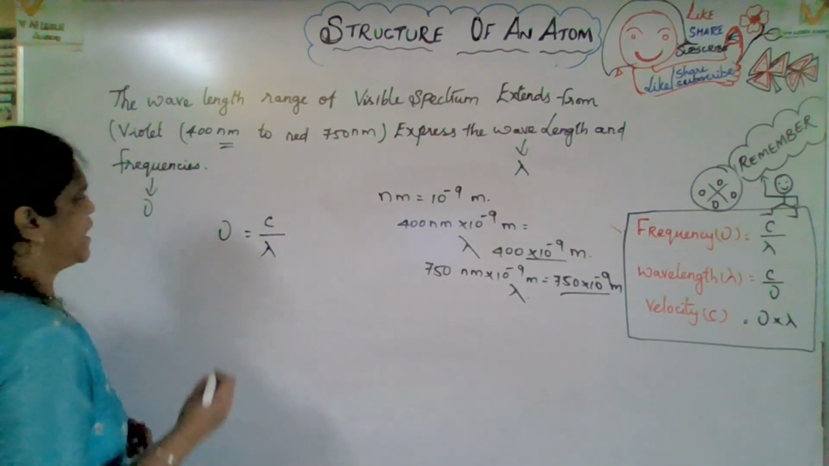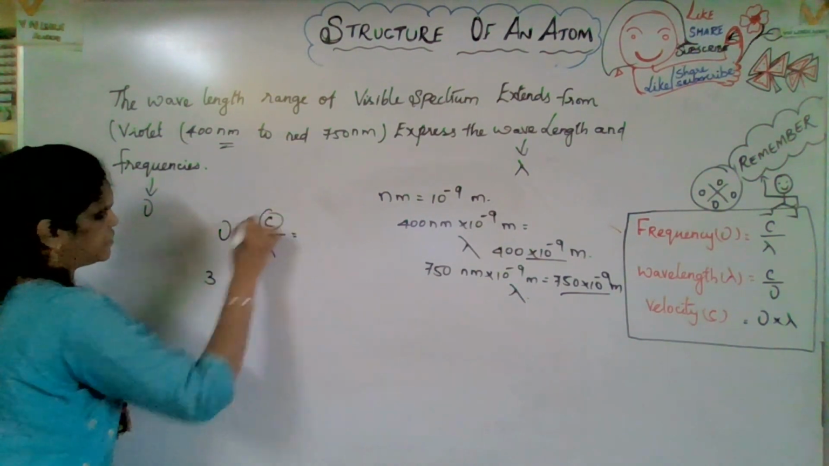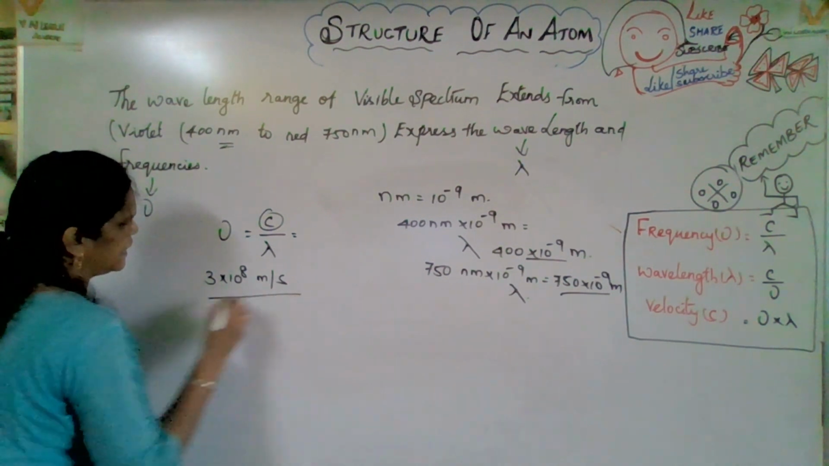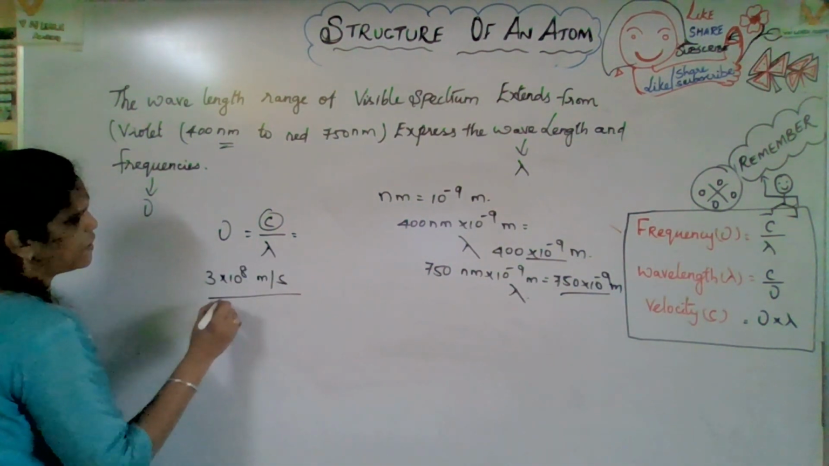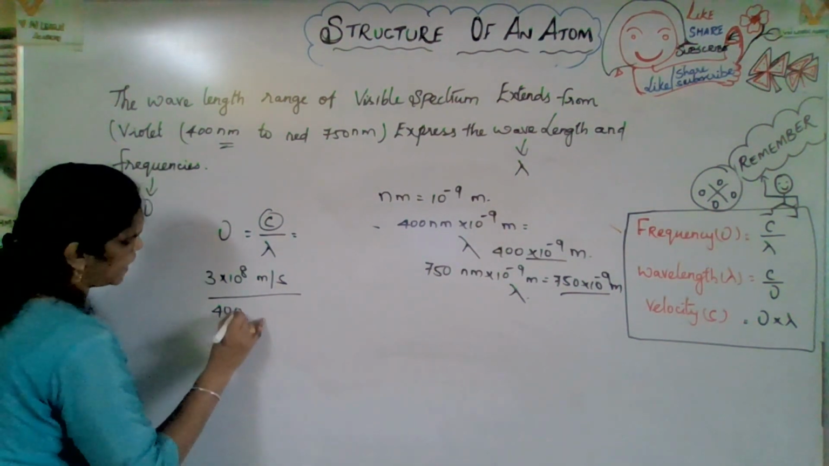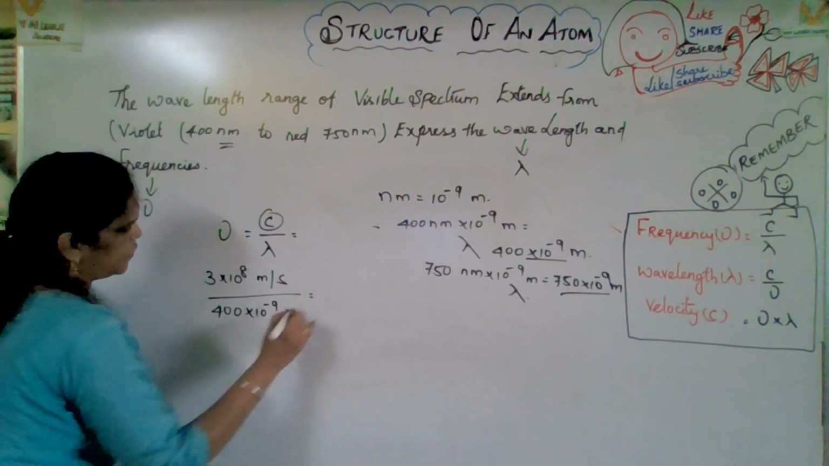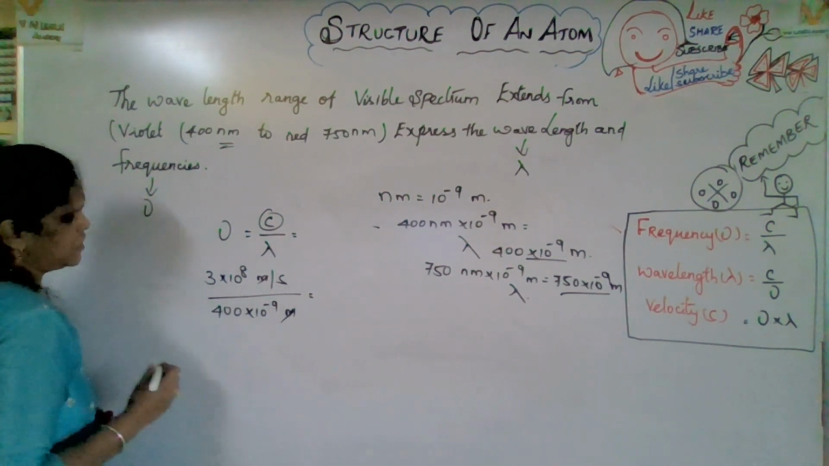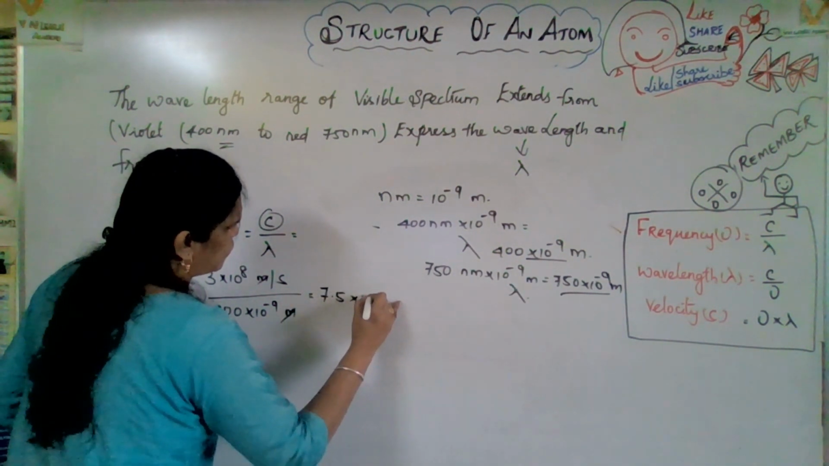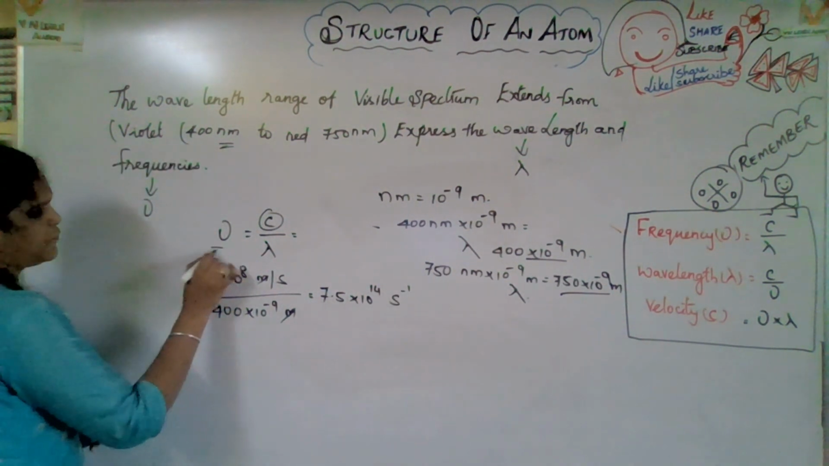Now you have to apply the values. C is 3 into 10 to the power of 8 meter per second, divided by the lambda value of the first one, 400, that is violet, 400 into 10 to the power of minus 9 meter. This and this will be cancelled. So you will get 7.5 into 10 to the power of 14 second inverse. This is a frequency, no?